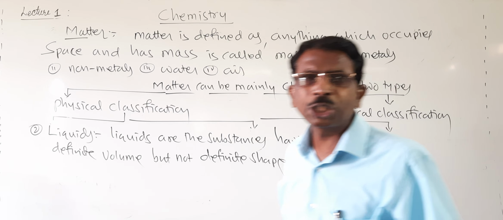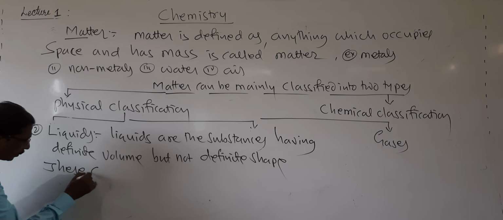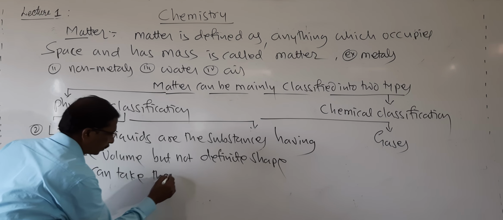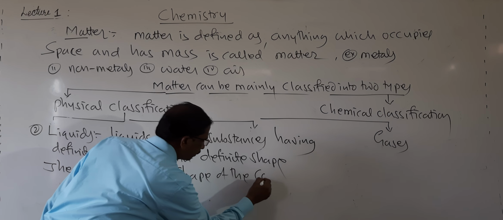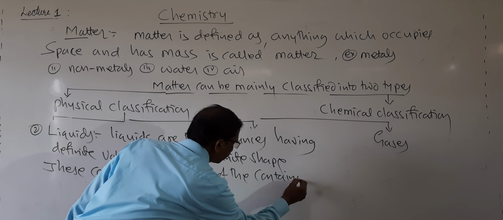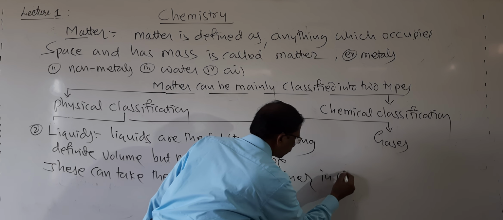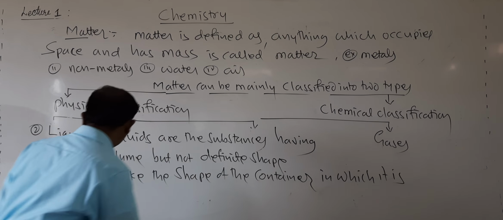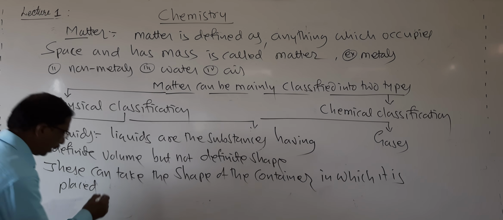These can take the shape of the container in which they are placed.